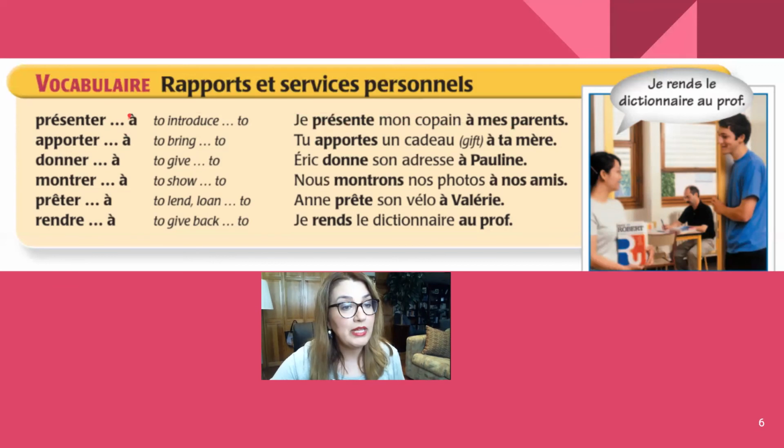So we have to remember that all these verbs do require the preposition à. Apporter à. To bring to. Tu apportes un cadeau à ta mère. Donner à. To give to. Eric donne son adresse à Pauline. He gives his address to Pauline. Montrer à. To show to. Nous montrons nos photos à nos amis. We show our photos to our friends.